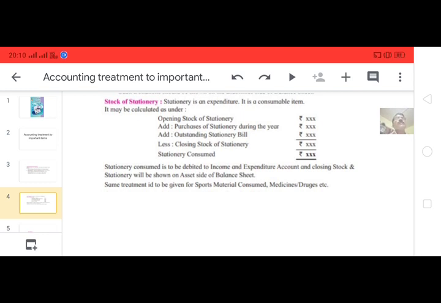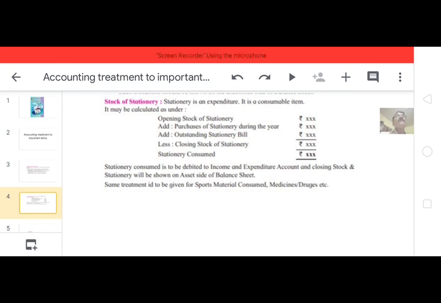But here we will see what opening stock of stationery and closing stock of stationery mean, and stationery consumed during the year. How much amount is spent under the head of expenses of stationery. For the completed financial year, how much stationery was consumed, and how is this amount to be calculated.